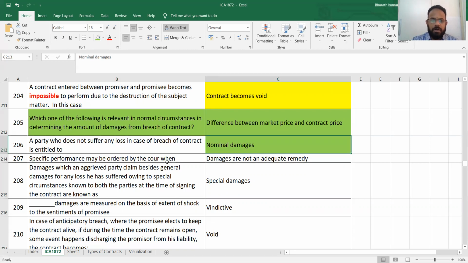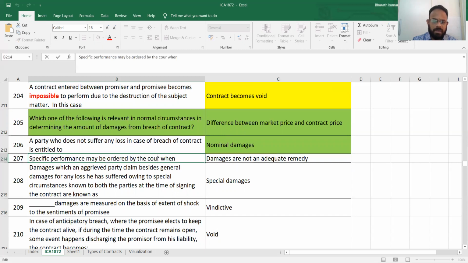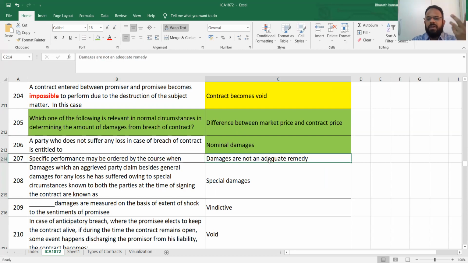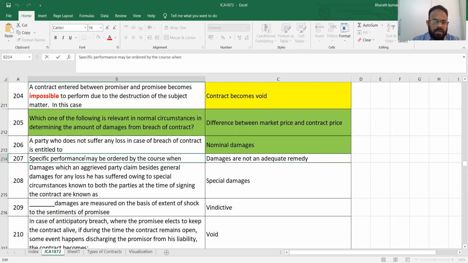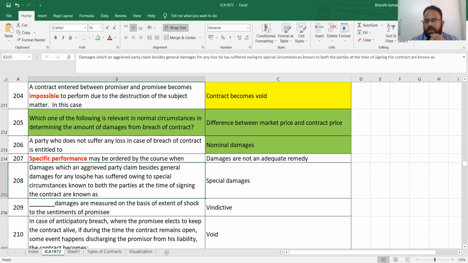Specific performance may be ordered by the court when the damages are not an adequate remedy. When damages are not possible, perform. So go and enter into the contract. If that fellow is not able to perform, he will say, do the activity. That's all. Now, let's take for an example. You go directly to a restaurant. You don't have money. Okay, they will not force you to give the money, but they will make you work there. As simple as that. So performance will become if the damages are not an adequate remedy. If you don't have enough money, they'll ask you to go and work there. That's a very simple point. So that's what they will do here.